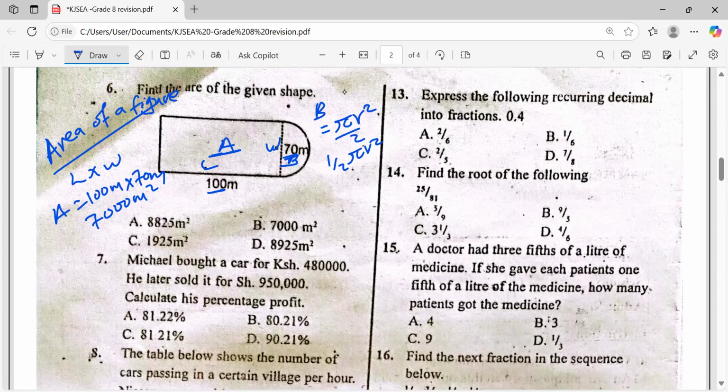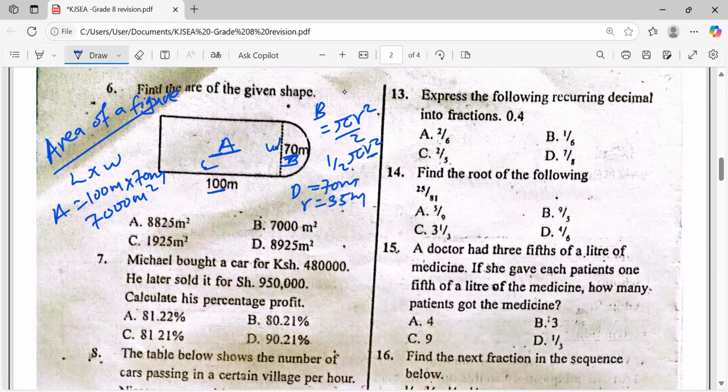Do we have our radius? We have the diameter only. D is equal to 70 meters. Diameter is twice the radius, so we divide 70 by 2, which is 35 meters.